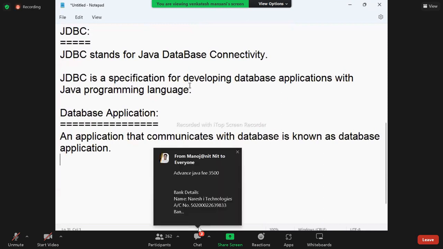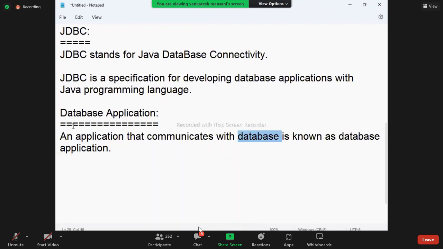Here again, two points: what is an application, and what is a database? In an interview also, they'll ask one question. You'll give an answer, and from your answer only, they'll make one more question. Again you'll give an answer, and again they'll make one more question. Like that. Here also, what is JDBC?